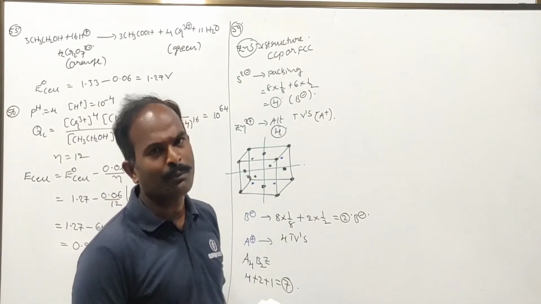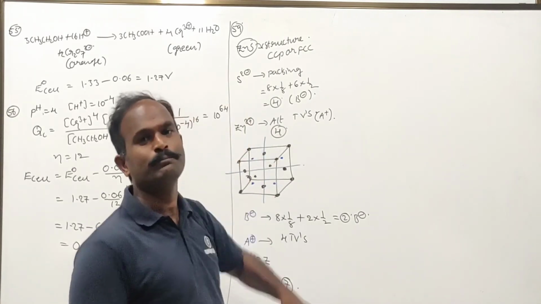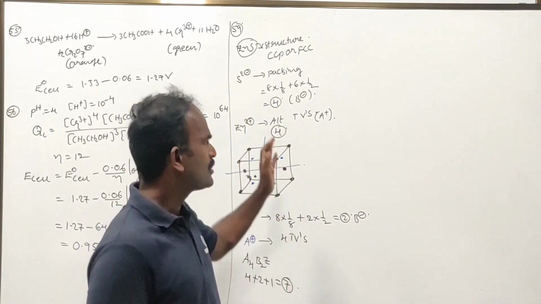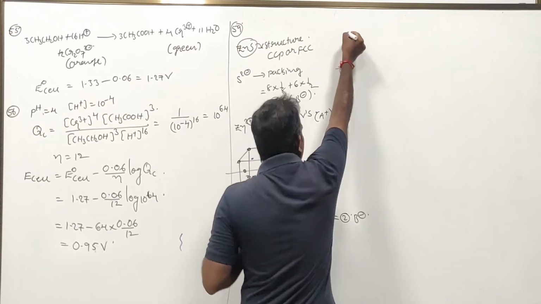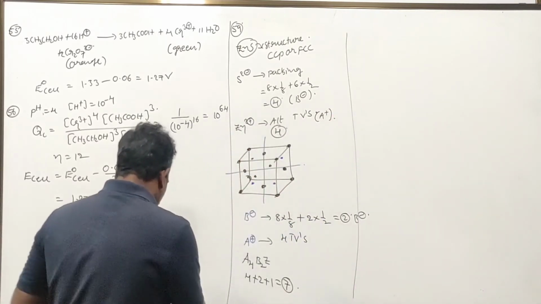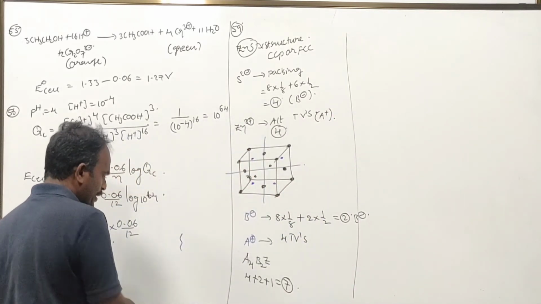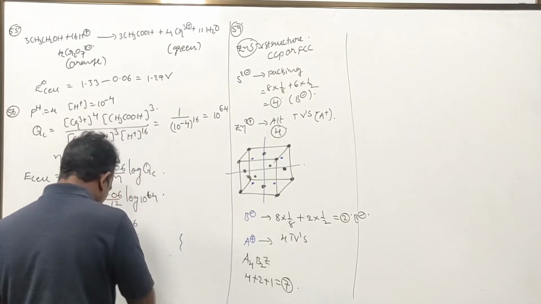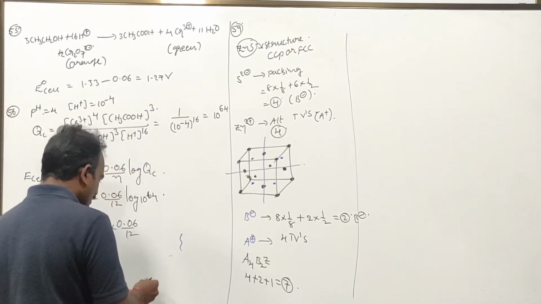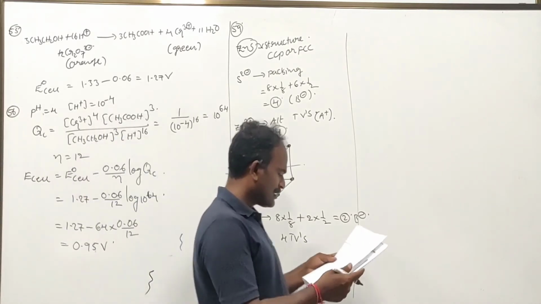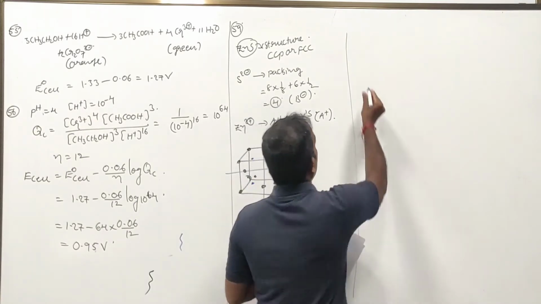What is the structure of diamond? Same, CCP. Is it right or not? So it is definitely mandatory to remember the structures of those compounds.